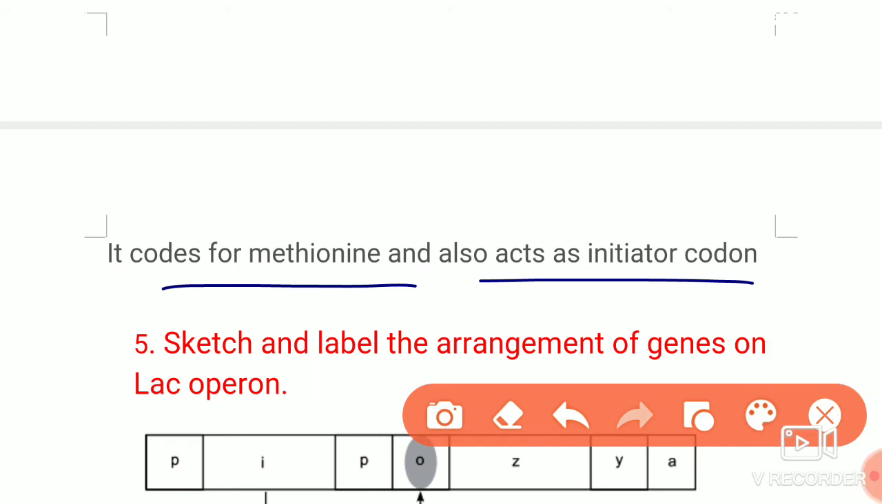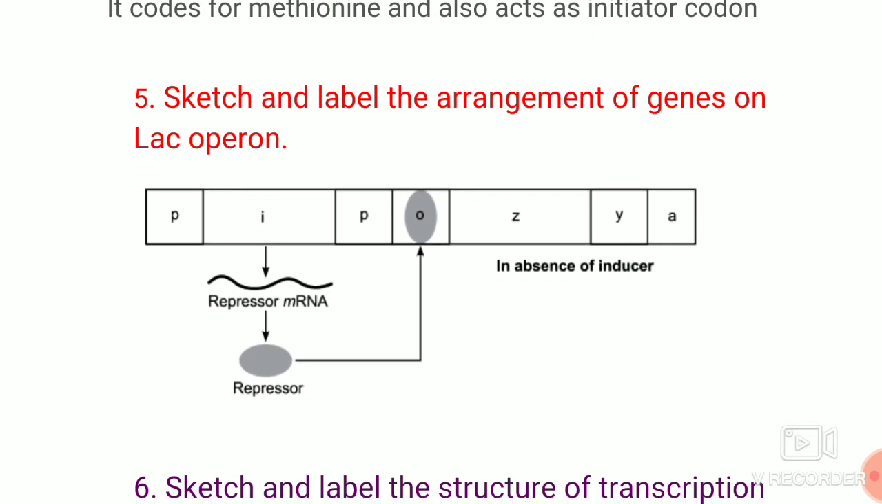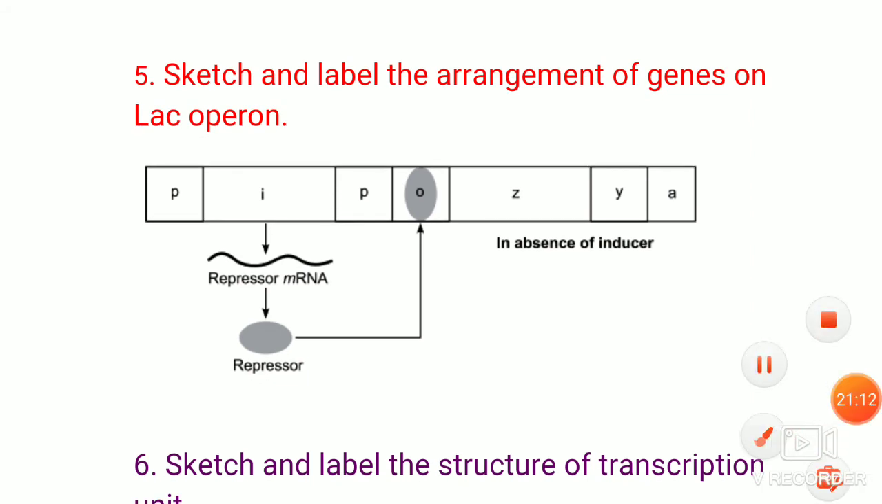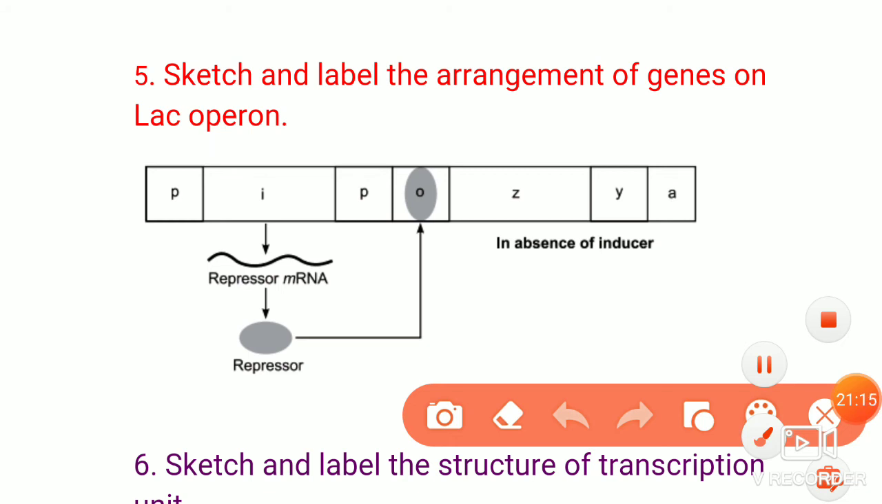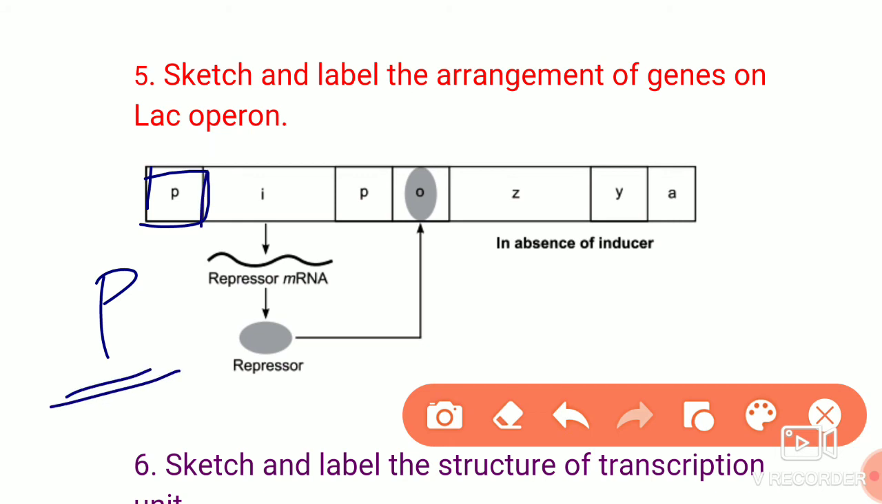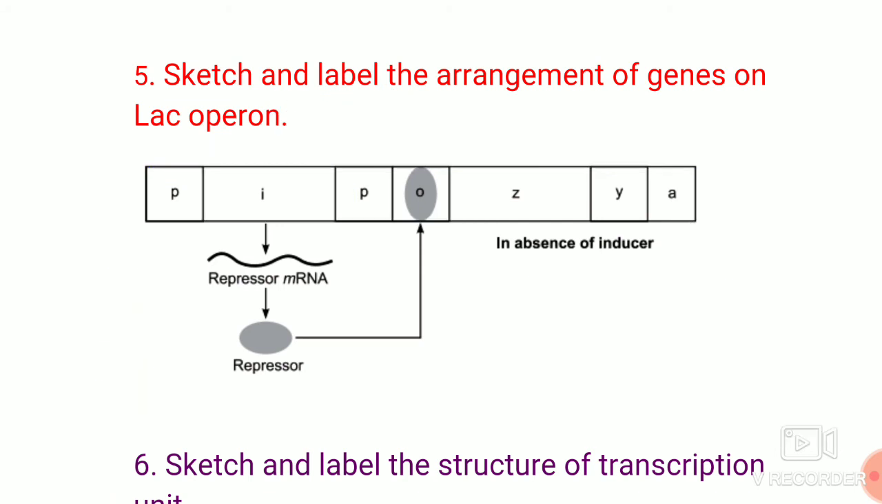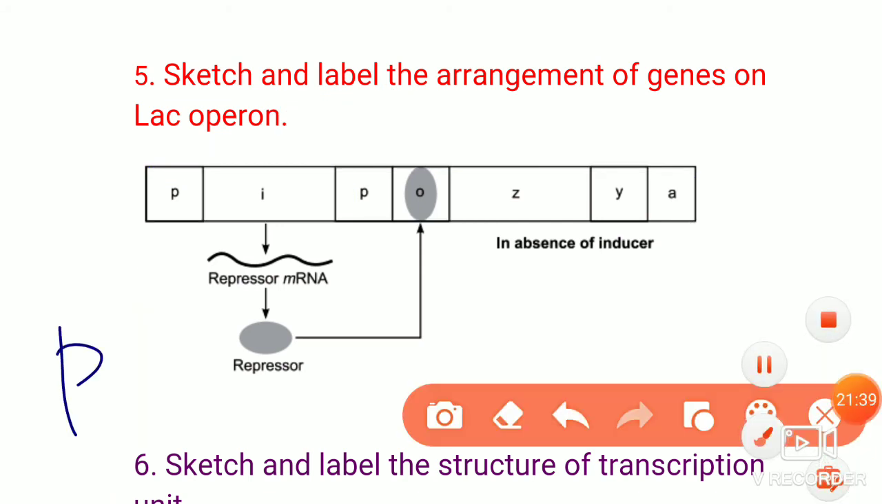The next question is where you have to write only the diagram. Sketch and label the arrangement of genes on the lac operon. Here, you only have to write what these genes are. First block is the promoter, this promoter is for the regulator gene I. So this is called I, the regulator gene. You have to mention everything. First you have to write the diagram. After writing the diagram, I have to write like this, P.